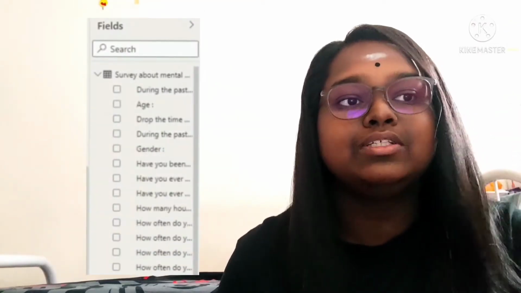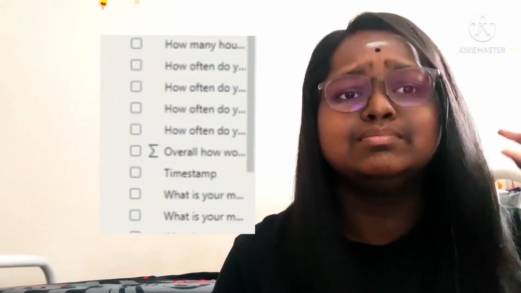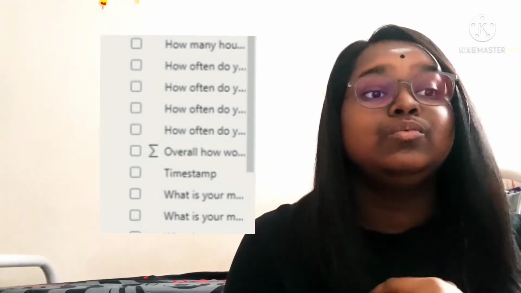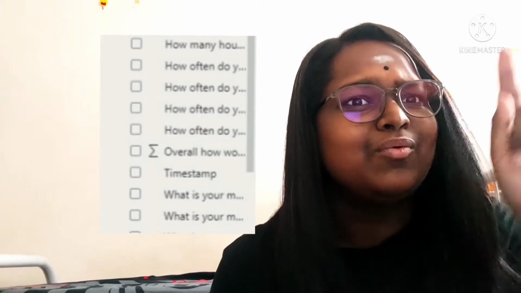So first of all, I'm just going to give a simple explanation about the data we have on the right hand side. The normal data, which has the boxes and the name, is the sub data of the main topic. And you can see the highlighted one at the bottom, which is the overall of the survey, with a symbol like this. So that is the connection of all the data.